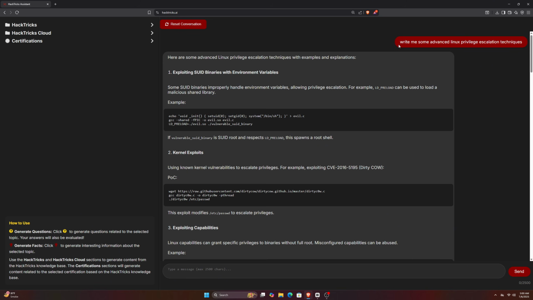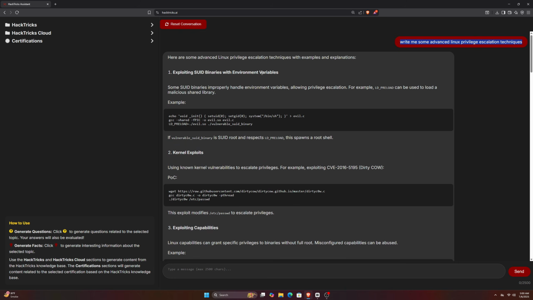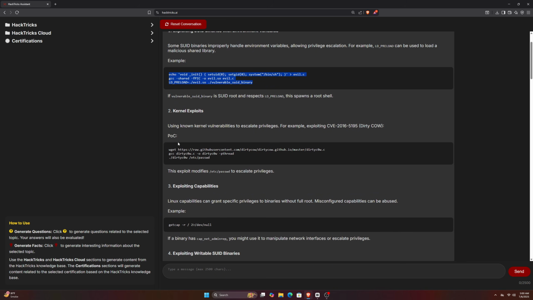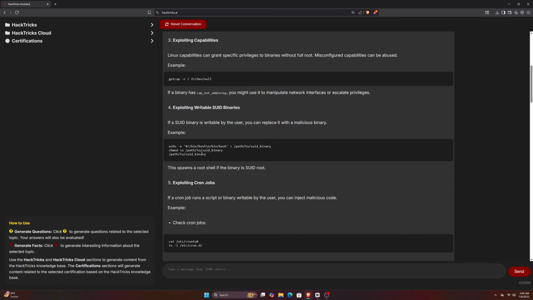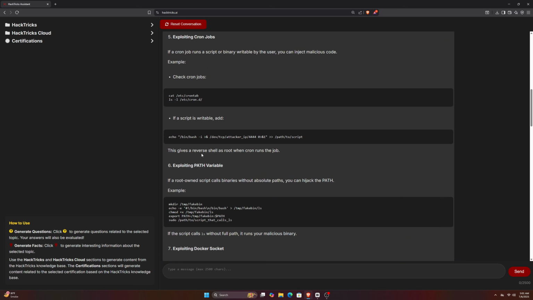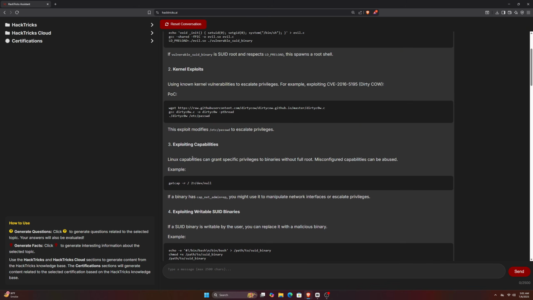So first I asked it if it could write me some advanced Linux privilege escalation techniques, and it gave us a bunch. It included some of the latest privilege escalation methods, along with examples for each one. Privilege escalation is the process of moving from a low-authority user to a high-authority user. In Linux, that basically means getting root access to the system. If you're familiar with Linux, you probably know that getting root means having complete control over the machine. It shared several methods like exploiting capabilities or abusing cron jobs.